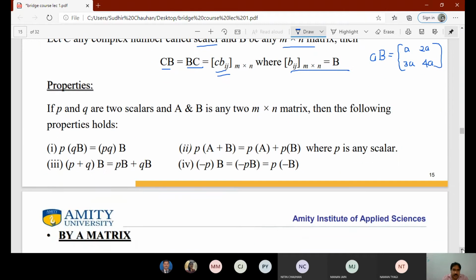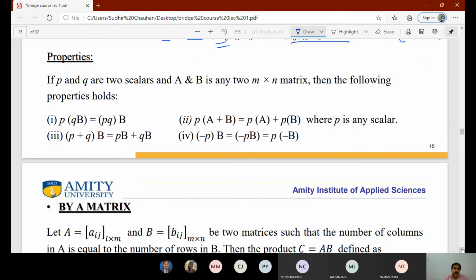Now multiplication has some properties. If P and Q are any two scalars and A and B are any two matrices of m by n, then the following properties hold. If we multiply P into QB, where Q is also a scalar, then we can multiply PQ into B. Similarly, P multiplied by A plus B is equal to PA plus PB, where P is any scalar, and similarly we can also remember these.